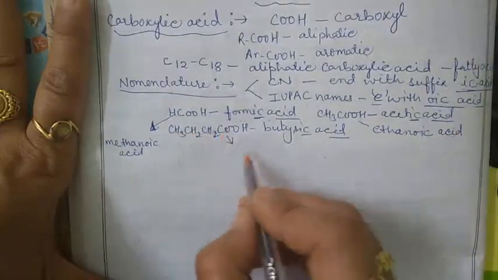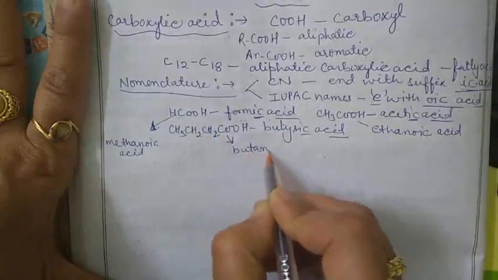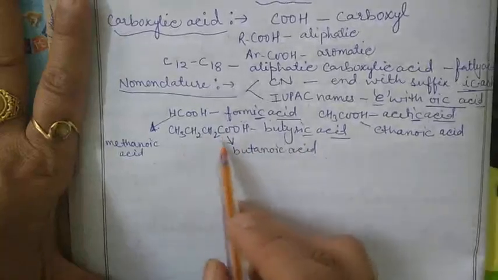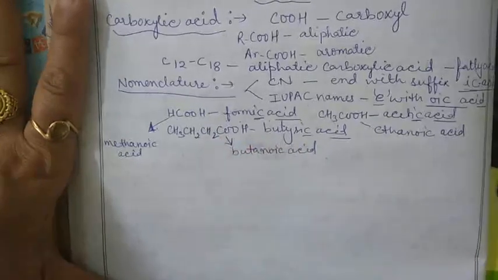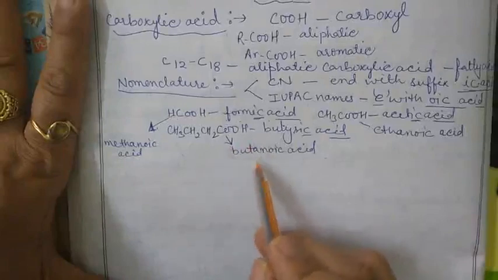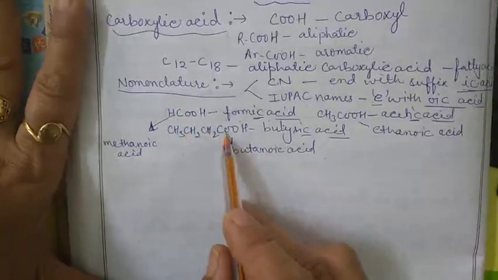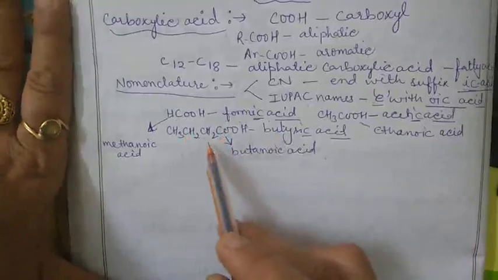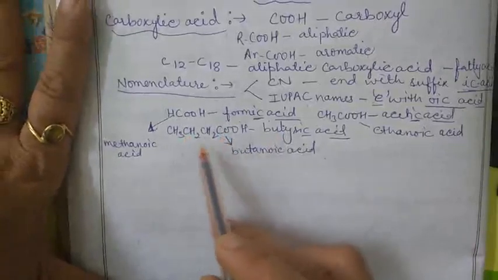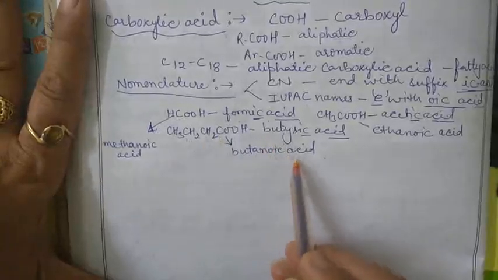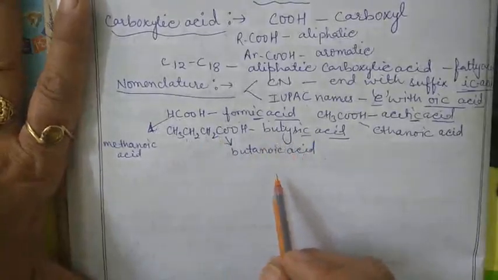1, 2, 3, 4: that is called butanoic acid. Clear? So it is very easy. Both the IUPAC and the common names are easy. In the IUPAC system, first count the number of carbon atoms, then compare with the alkane series. 4 carbons is butane, so E is replaced by oic, and it is known as butanoic acid.